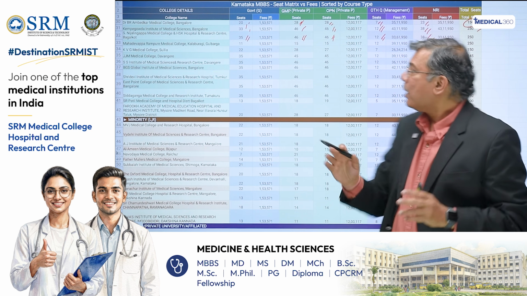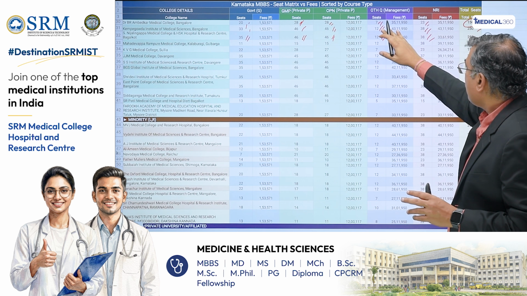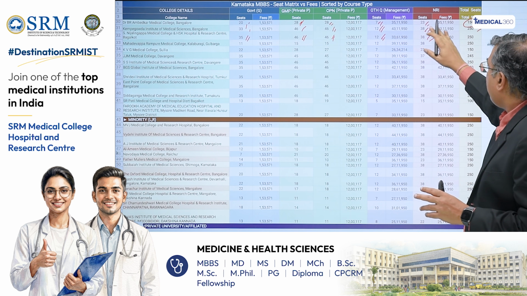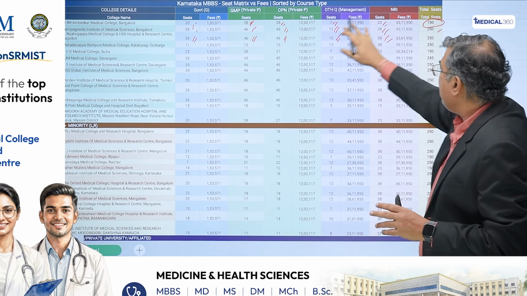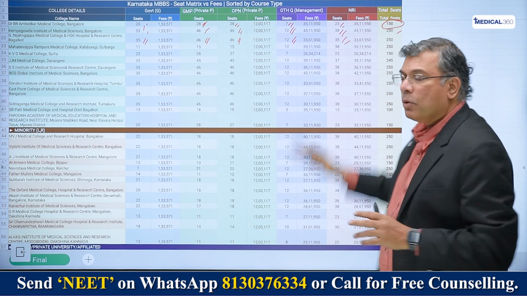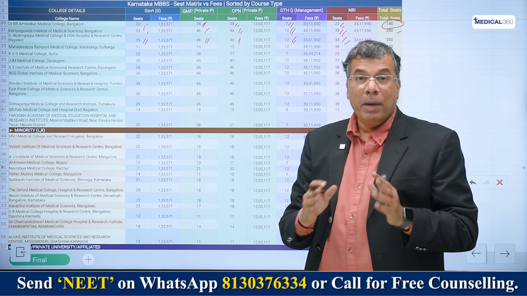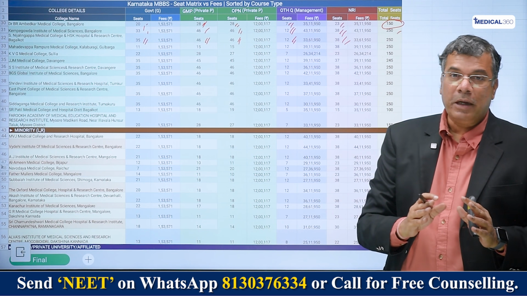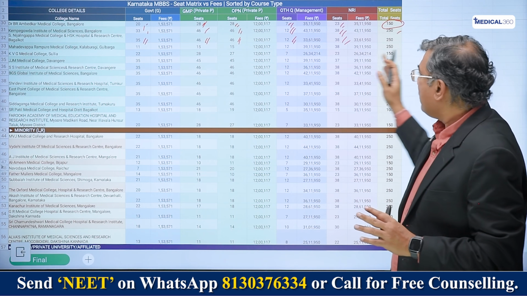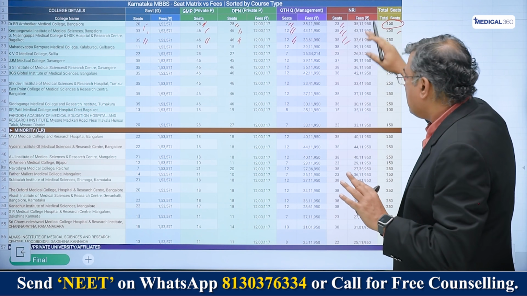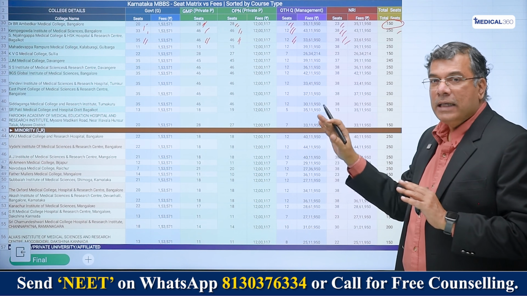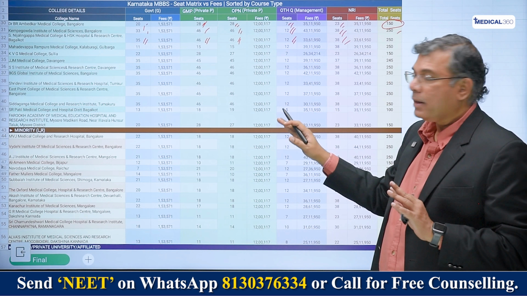Then you have the management quota, which is 2%, and 23, which is another 3%, rather it is 5%. So between these two, we're dealing with about 30 seats, which is about 20% of the seats for management quota and NRI. So you can look at the whole thing and understand the kind of percentage that we're dealing with. And that is going to stay as far as the private unaided colleges of Karnataka are concerned.